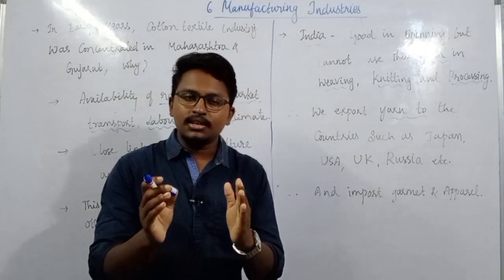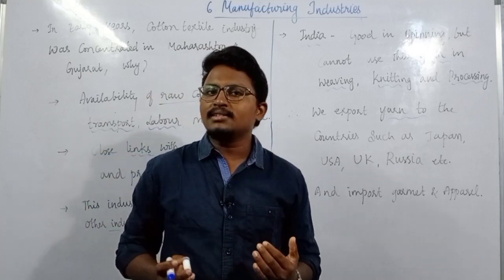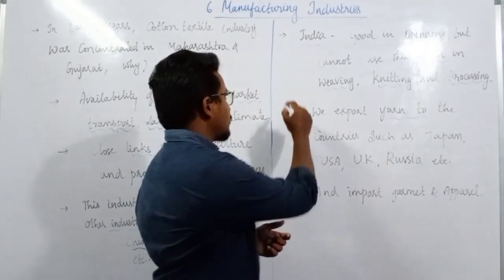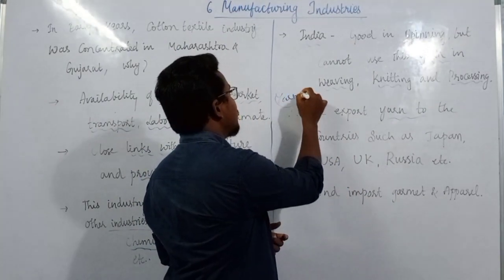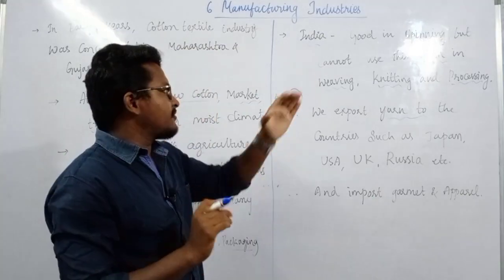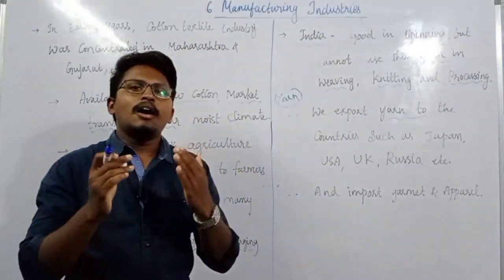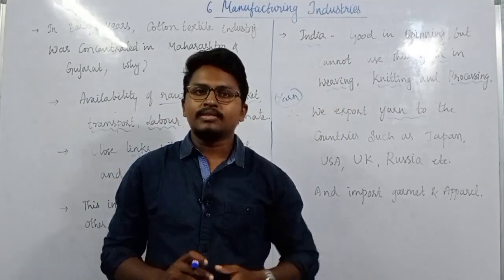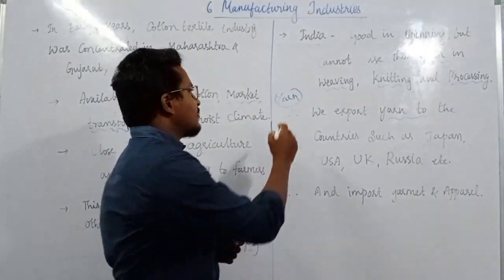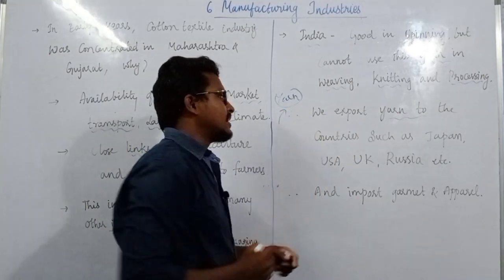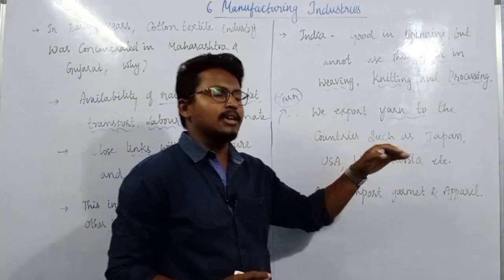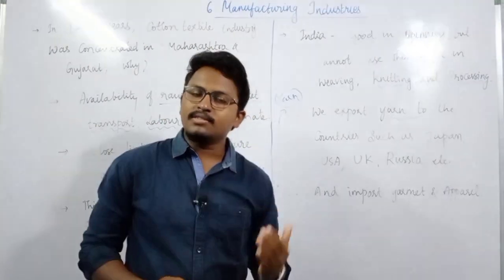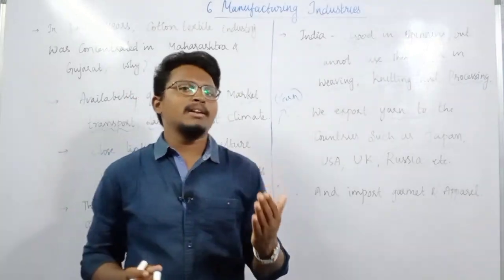Our spinning industries are very good. We take the raw material, we spin it and turn it into yarn. Of course we also do weaving, knitting and processing, but our industries are not that competitive in weaving, knitting and processing. Therefore we are exporting yarn to other countries such as Japan, USA, UK and Russia. In these countries they use this yarn, process it, weave it and turn it into garments and apparel.